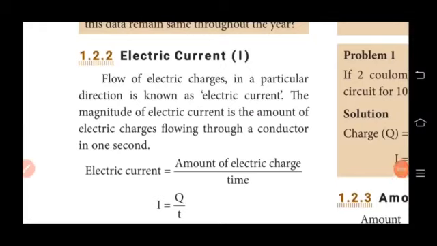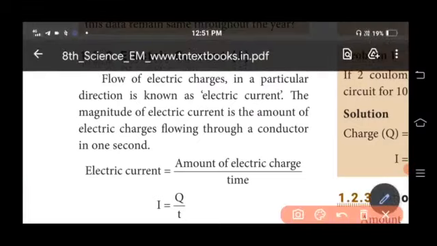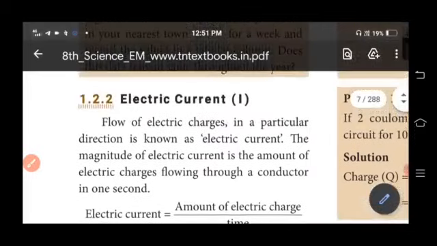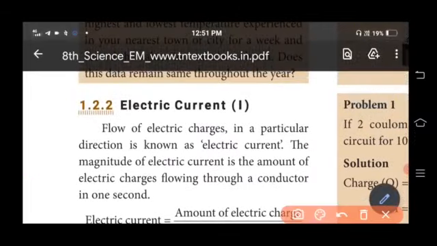And the next important question is define electric current. So you have to read the definition for electric current. So electric current is nothing but the flow of charges, the flow of electric charges in a particular direction. So when electric charges flow in a conductor in a particular direction, then it will produce electric current.